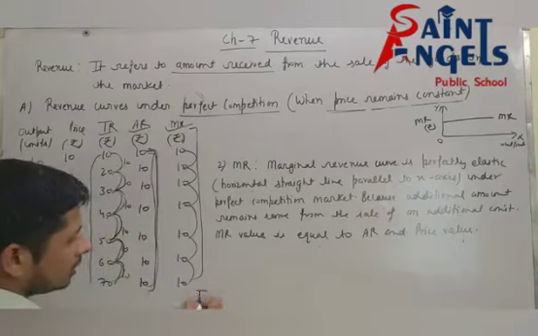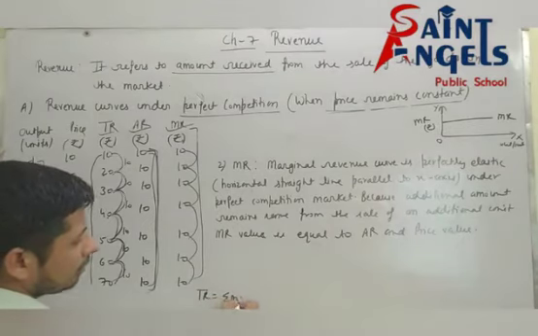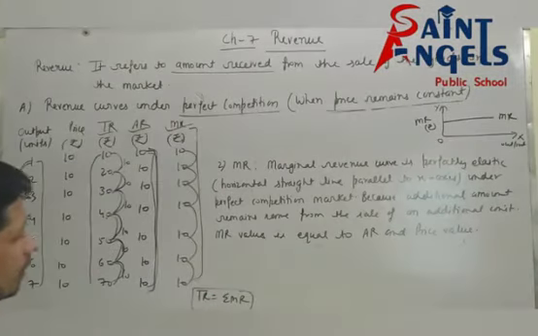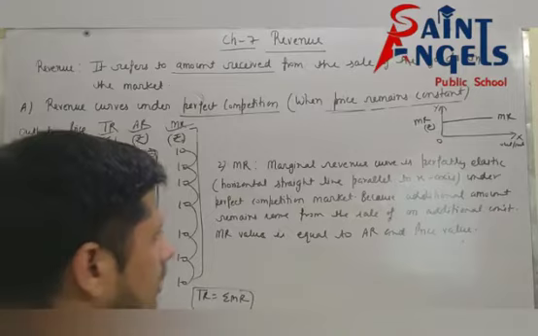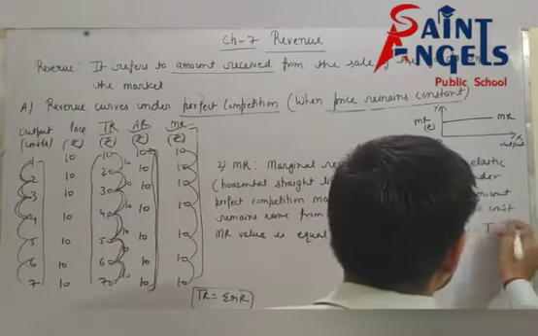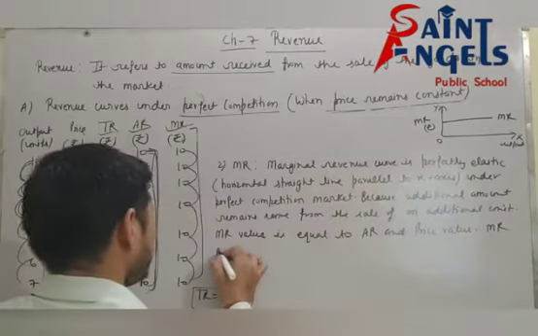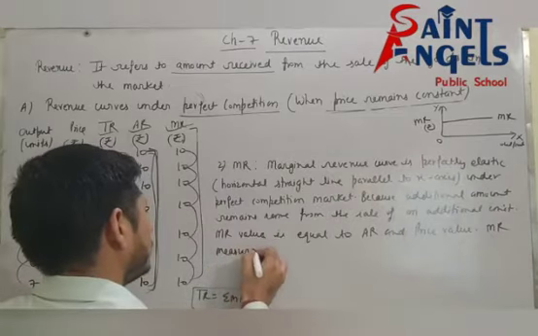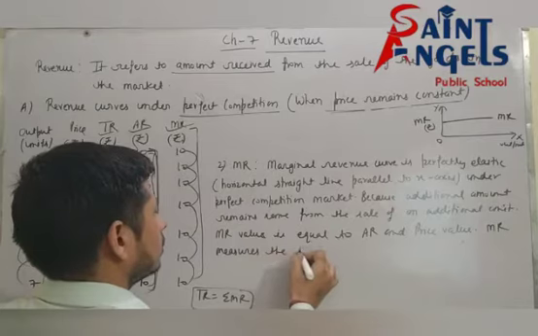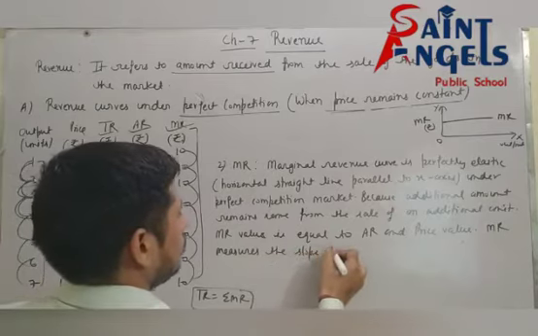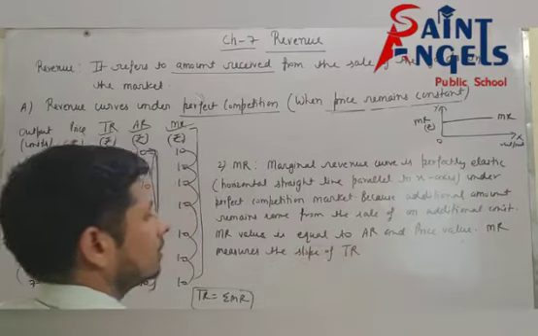And you know that TR is the summation of MR. So you can say like this: MR measures the slope of TR.